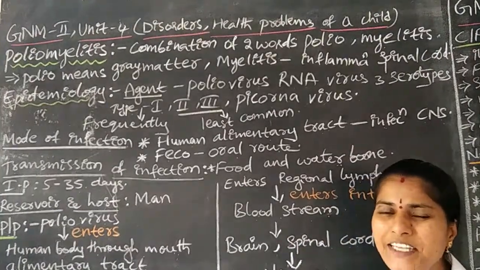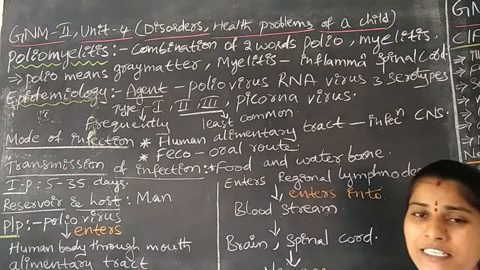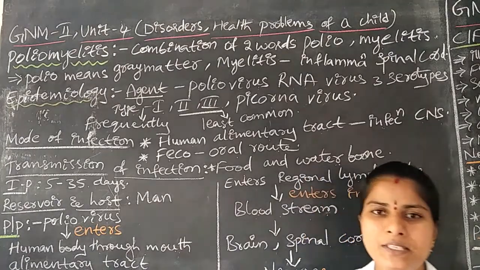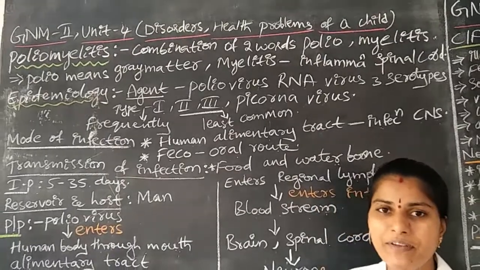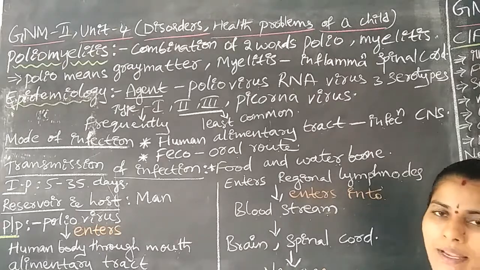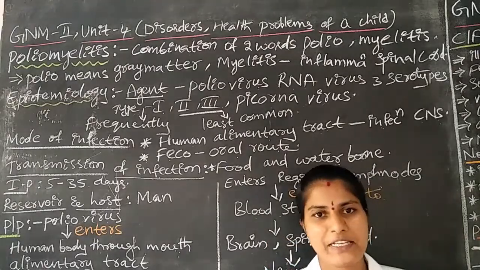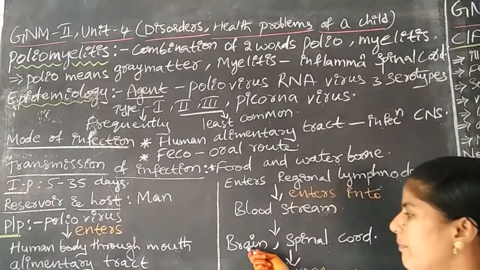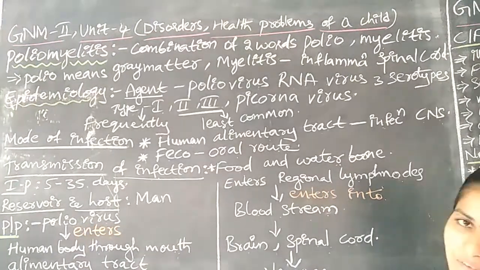Okay, once the blood is affected by any virus, the infection will spread all over the body. Why? Because the blood circulates to all the body parts, no? That's why the infection spreads to the spinal cord and brain. The brain and spinal cord are affected by this infection. It leads to the neurons, since mainly the brain and spinal cord have neurons, no? Here the neurons are affected.